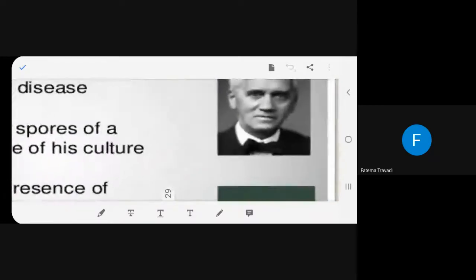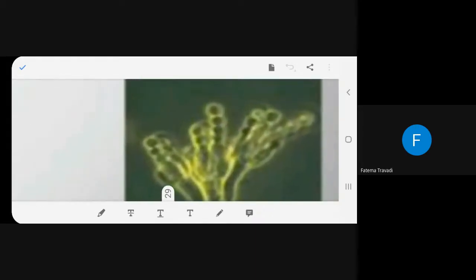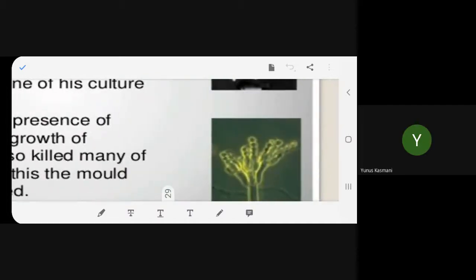Now this is Alexander Fleming. Who is he, beta? Alexander Fleming. And this is the green mold that he observed in his petri plate from which penicillin was made. Any problem? No, ma'am. Did all of you understand nicely, beta? Yes.